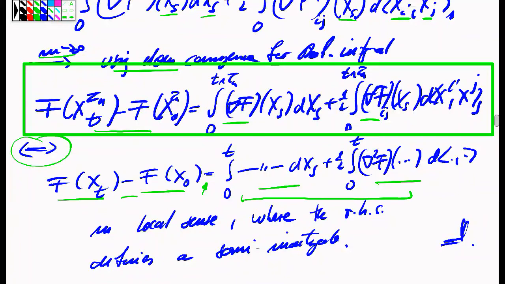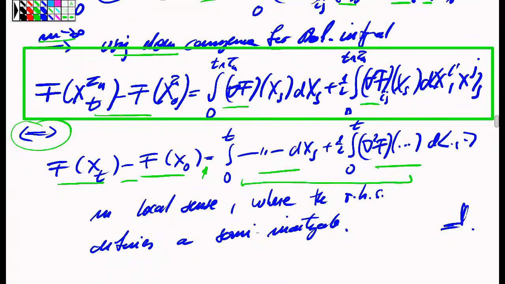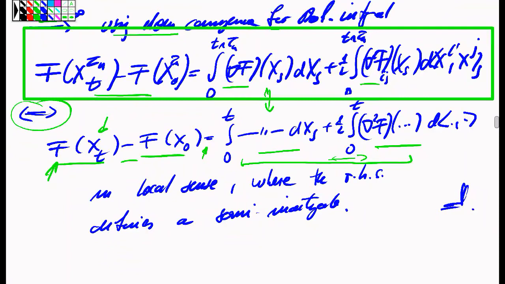So therefore, we have effectively established the claim. For all possible stopping times, there is a sequence of stopping times which diverges in a monotone fashion towards infinity, such that this equality is correct for all these stopped processes, as long as we consider the process only up to these stopping times. And this means exactly that the composition of the process x with the function f is a local semi-martingale and has this representation. So that concludes the proof of the Ito formula.